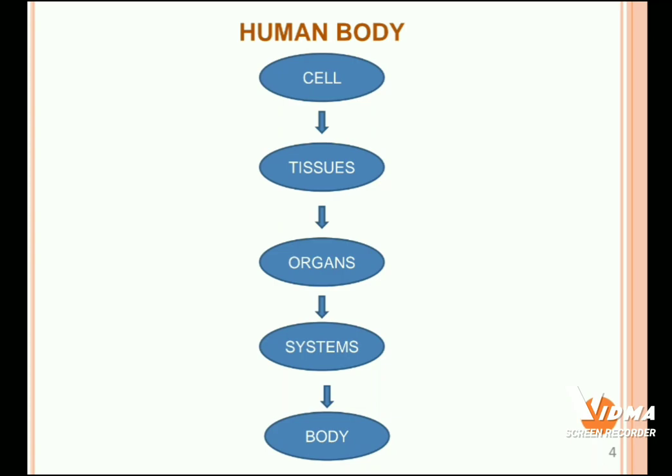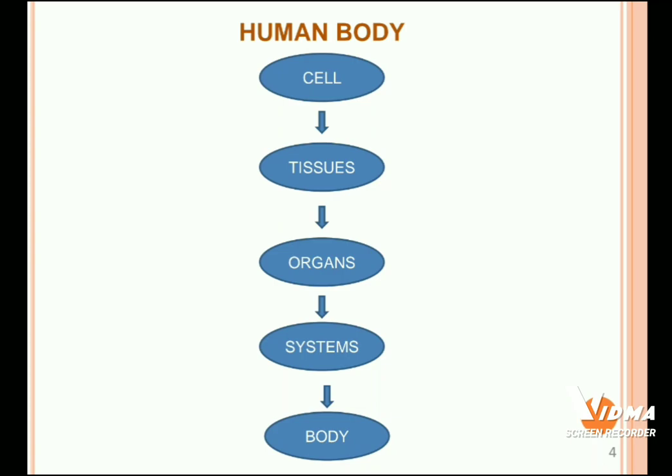So in anatomy and human physiology, we should know how the human body is developed. Usually the human body is developed from the basic element called cell. A group of cells are combined together to form tissues. Then a group of tissues are combined together to form organs.